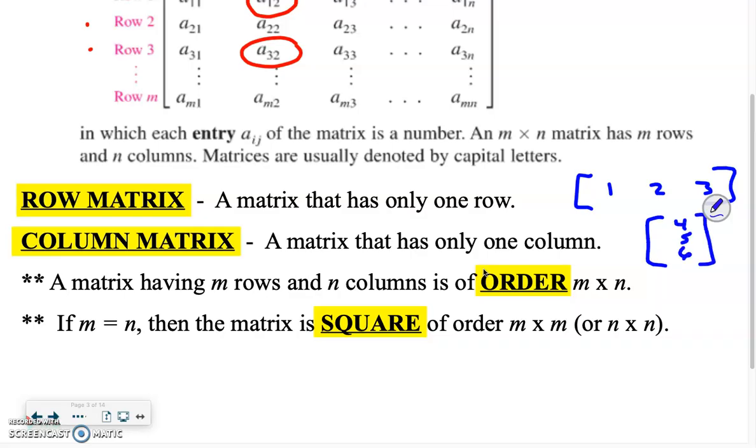There's a column matrix. Well, once again, this is one of the most important terms that you're going to hear all chapter because this is going to show up in literally every single section. We need to care about the order of the matrix. The order is how many rows by how many columns. Okay, so a matrix having m rows and n columns is going to be of order m by n. If m and n are equal to each other, then we actually even call it a square matrix. Okay? So the example I used before, if you have 3 rows and 3 columns, 3 by 3, it makes a square. Looks like a square. We call it a square matrix.